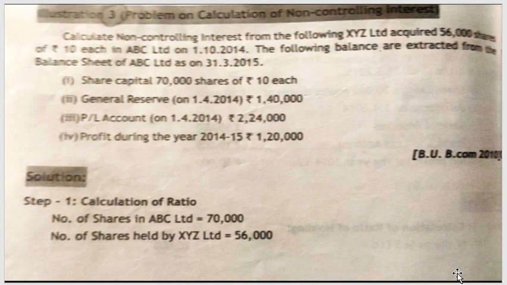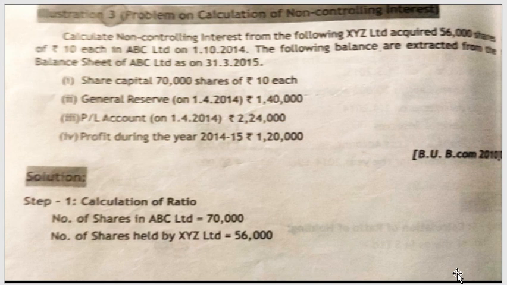So they have asked us to calculate non-controlling interest, which is the fourth step according to your steps for calculating the consolidated financial statement. Non-controlling interest is the minority shareholders' share calculation. They have stated XYZ Limited acquired 56,000 shares from ABC Limited. So XYZ is the parent, ABC is the subsidiary. How many shares? 56,000 shares they have acquired.